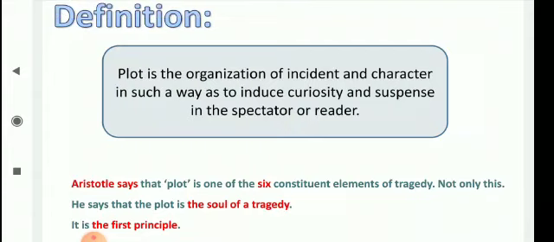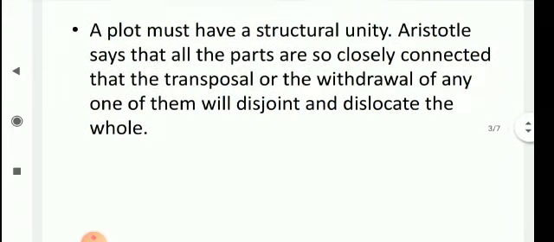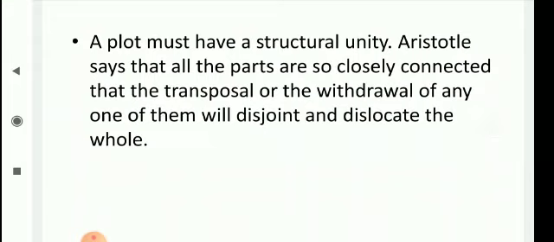Now you understand that the plot is an organization of incident and characters, and this organization of incident and characters must have a structural unity. That is the next point in discussion, that there must be a structural unity in the plot. Aristotle says that all the parts are so closely connected that the transposal or the withdrawal of any one of them will disjoint and dislocate the whole.